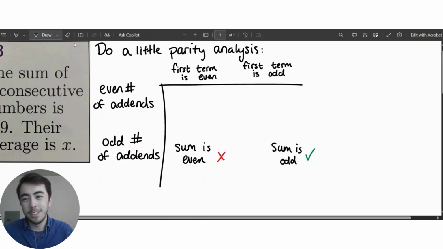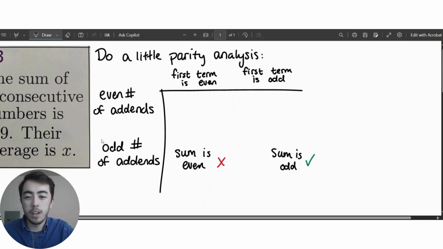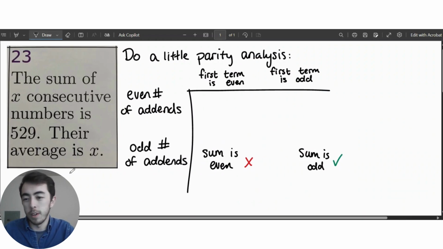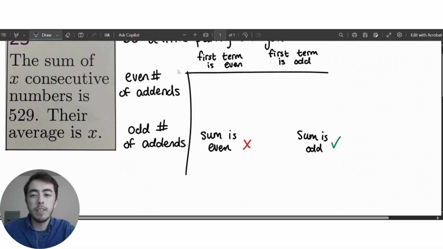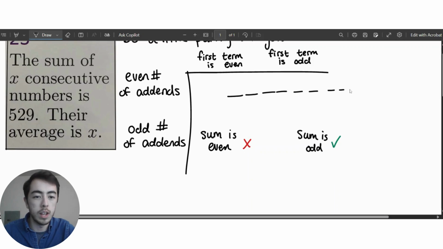All right, I made a little table that shows those thoughts, where if I have an odd number of addends, or things being added together, I need to have my first term be odd, or else my sum will be even, it won't be 529. And then if I have an even number of addends, so that would be like 4 in my list of consecutive numbers, or 6, or 8, well, when I take their average, that'll be the number right here in between two whole number values.